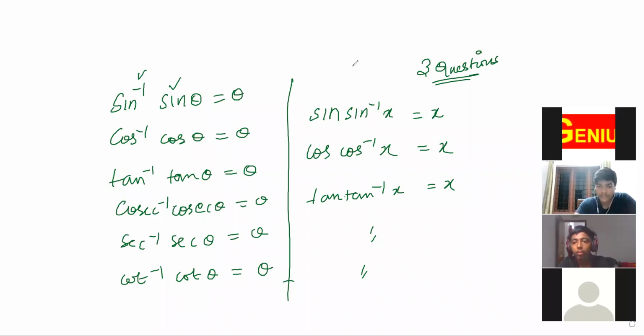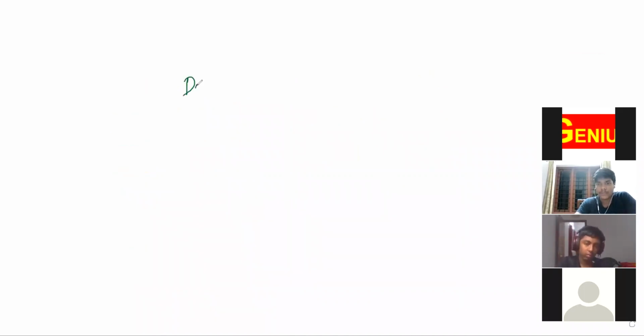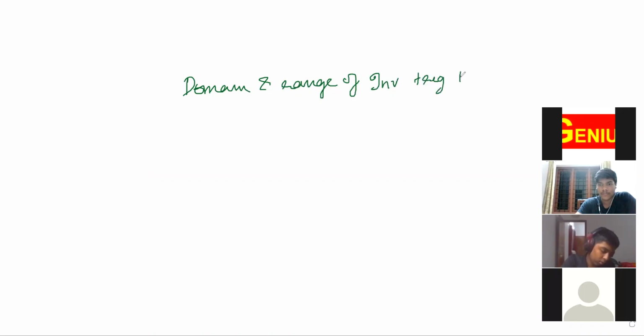Yes. Now write the heading: domain and range of inverse trigonometric functions. Domain and range of inverse trigonometric functions.